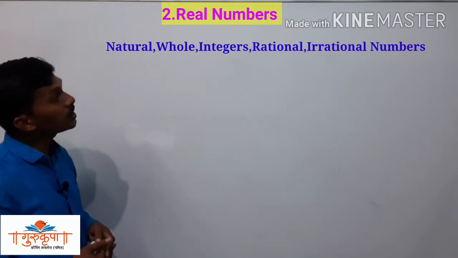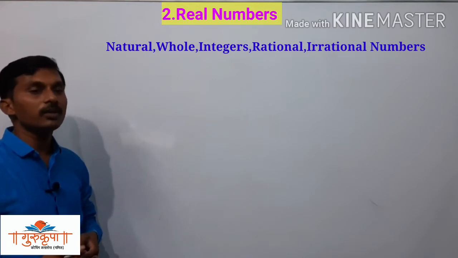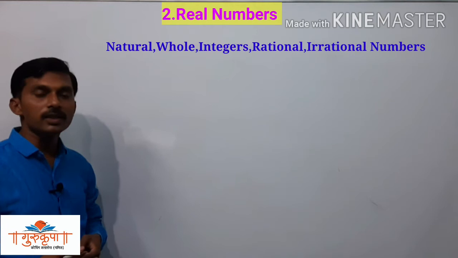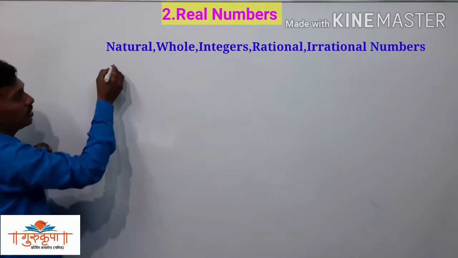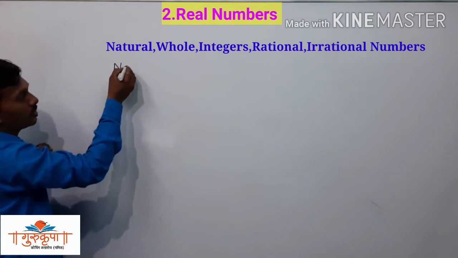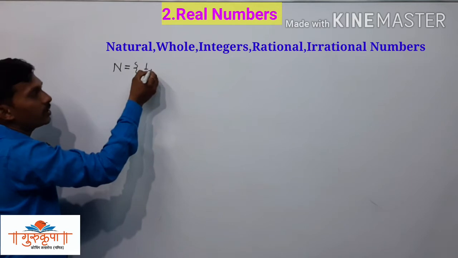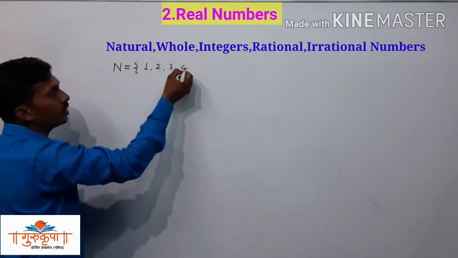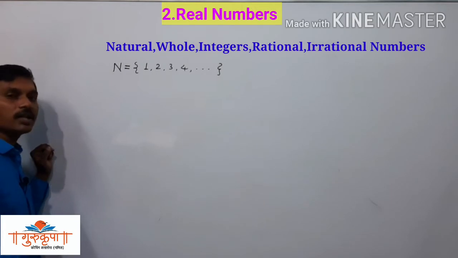Now in the previous lesson, that is the first lesson from the algebra, that is Set, we studied that the set of natural numbers is represented by N, and we can write it as 1, 2, 3, 4 and so on.